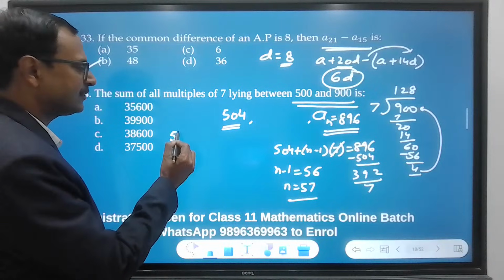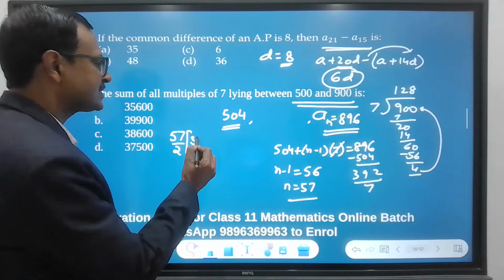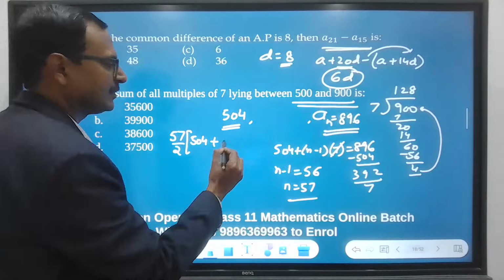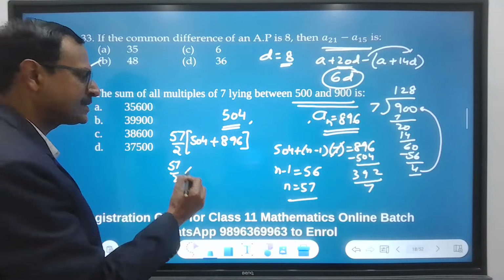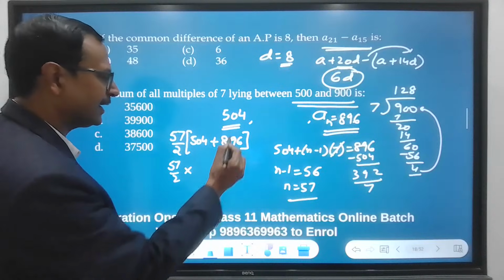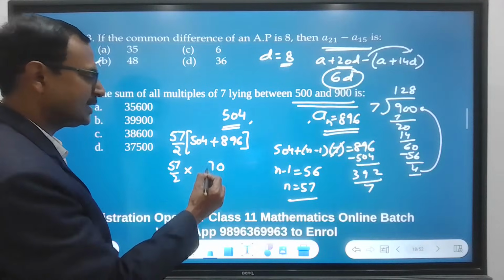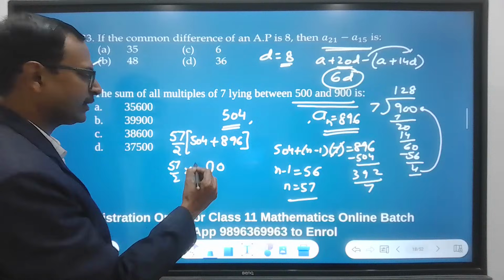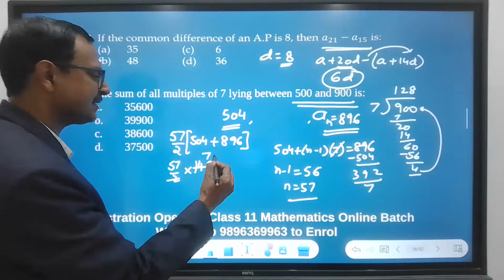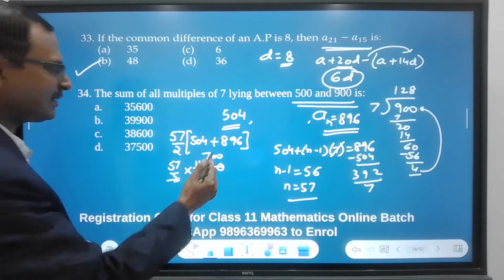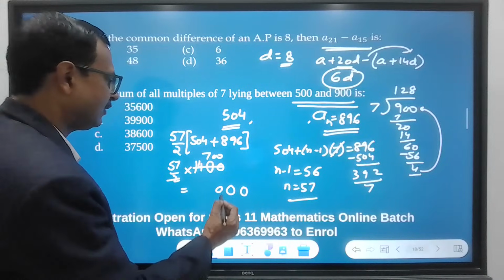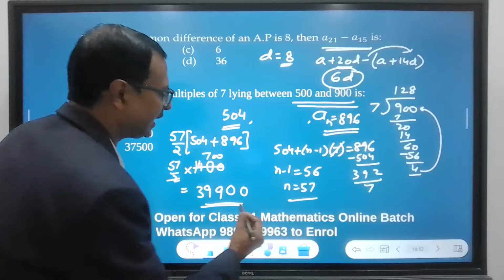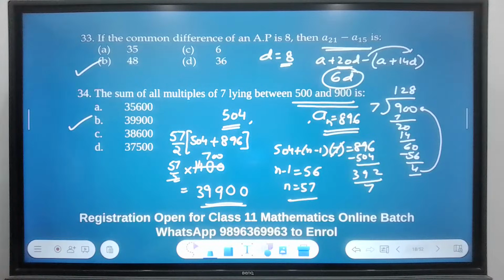Sum of 57 terms, 57 by 2, first term plus last term, 896. So 57 by 2 times, this is 6, 4, 10, 0, 1 carry, 10, 1, 10, 0, 13, 1400. So this cancels this, 700 times, and 57 times 700 will be your final answer. 2 zeros, 7 sevens are 49, 9, 4 carry and 39. 39900. Option number B is the correct answer for the question.